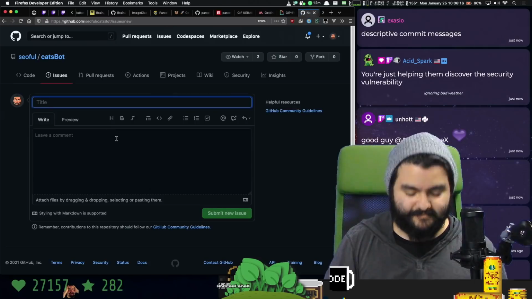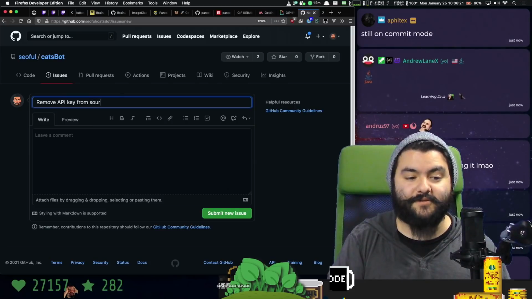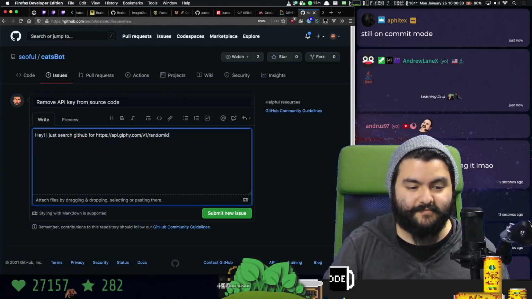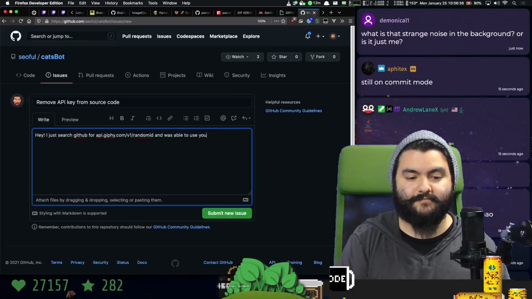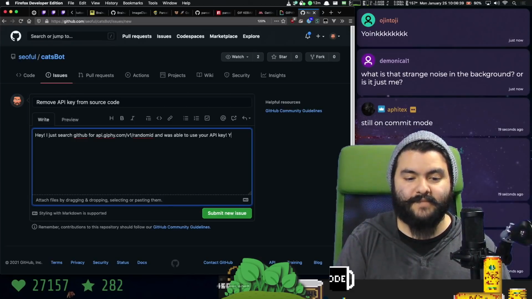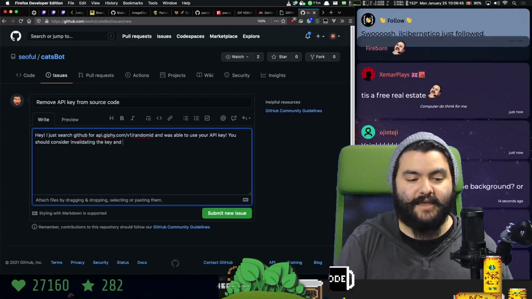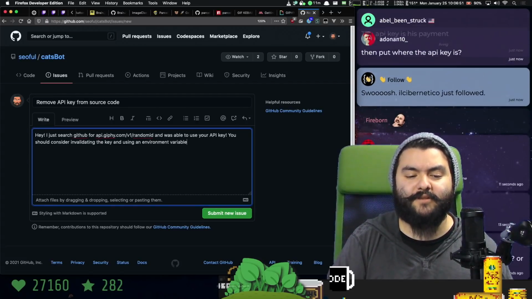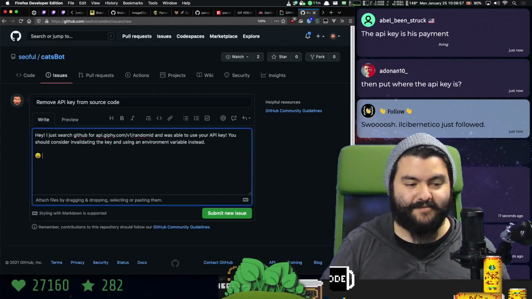New issue. Remove API key from source code. Hey, I just searched GitHub for this part. You should consider invalidating the key and using an environment variable instead. Smile. Happy smile.